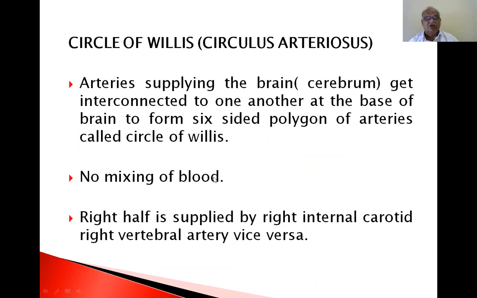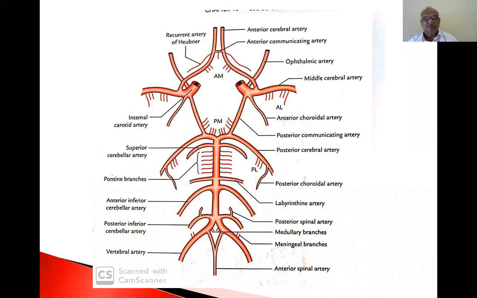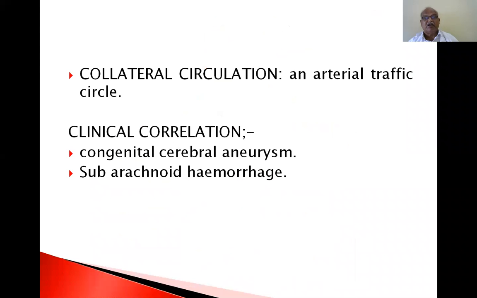So there is no mixing. The right half is supplied by the right internal carotid and right vertebral artery, and the left half is supplied by the left internal carotid and left vertebral artery. So there is the vertebral system of blood supply to the brain and the internal carotid system of blood supply to the brain. Now once again I want to tell you, the vertebral artery is a branch.